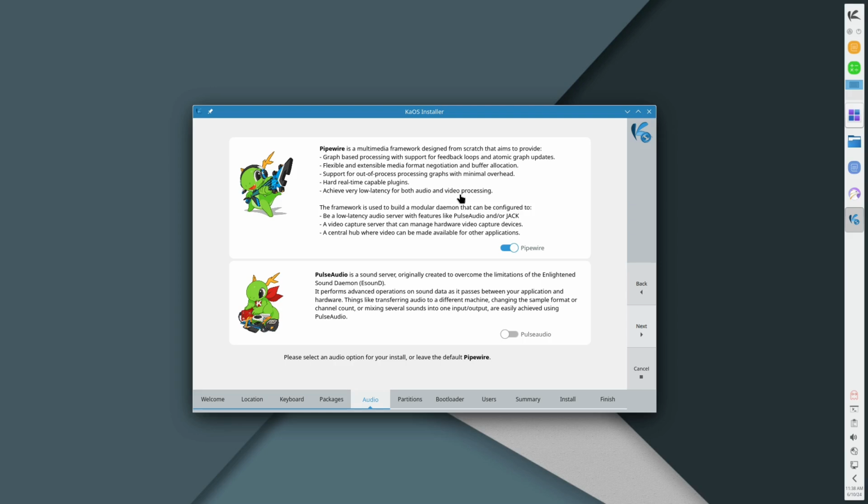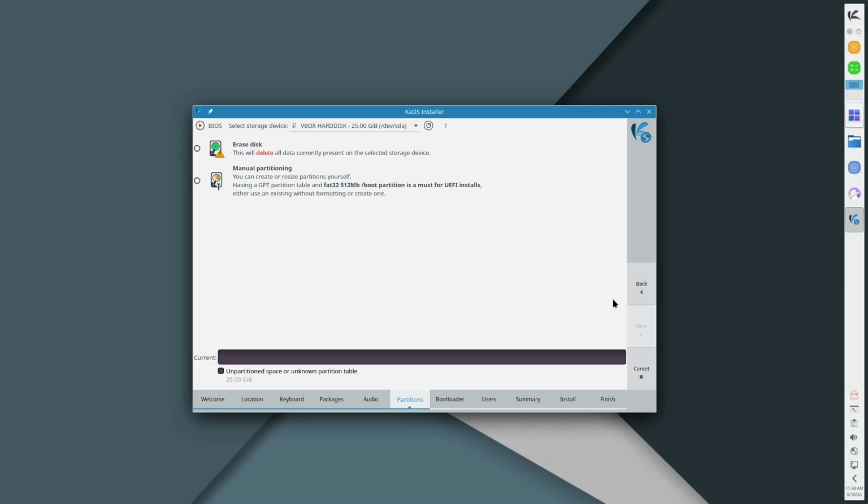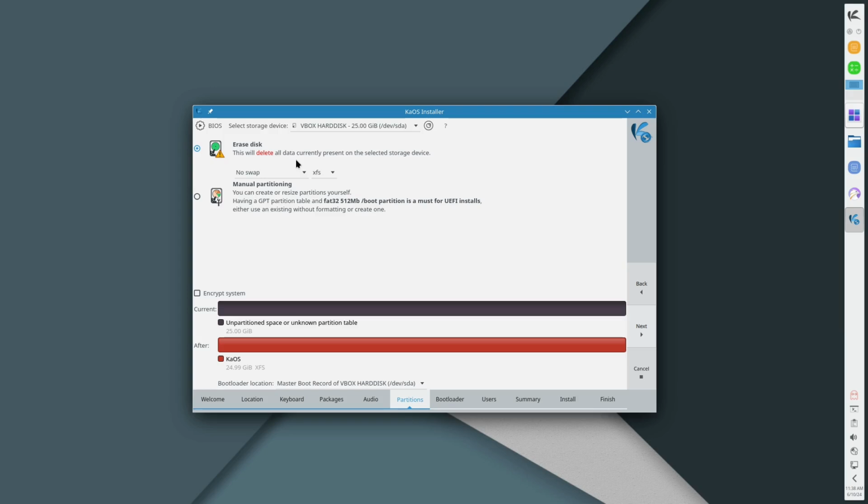And now we can choose, do we want to use Pipewire or do we want to use Pulse Audio? So, of course, if you don't know the difference, leave it at Pipewire, the default. It tends to work a little bit better right now, although it is a newer framework. So if you are having issues or something, you might want Pulse Audio, but whatever that is. All right, now we're going to go ahead and erase our disk.